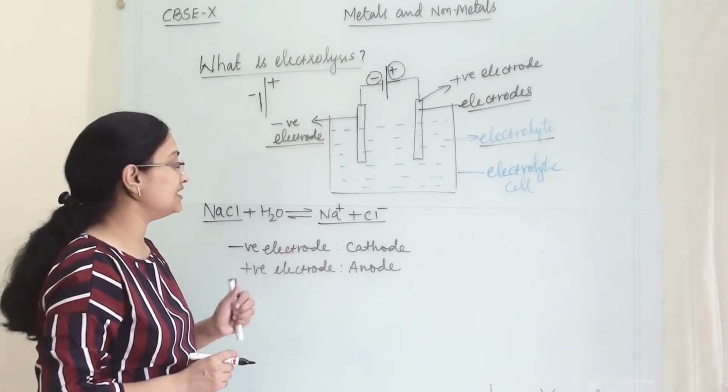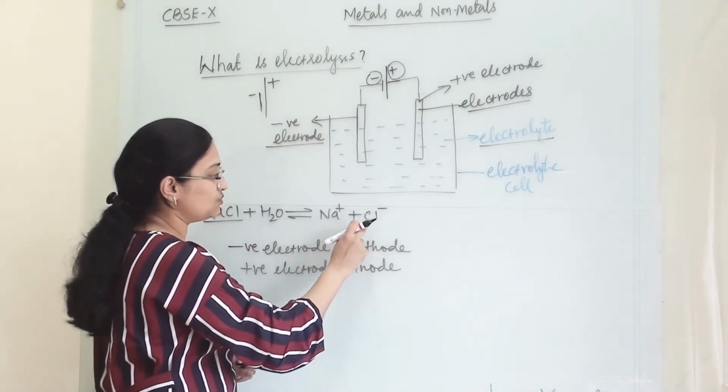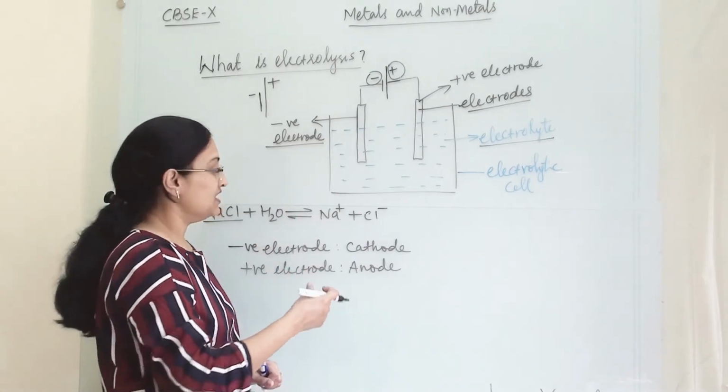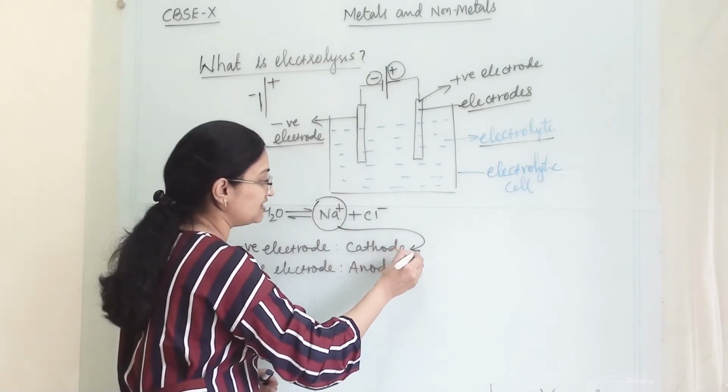Now from the electrolyte we have two types of ions, one positive, one negative. Once we start the passage of current, the positive ions will be attracted towards the negative electrode.